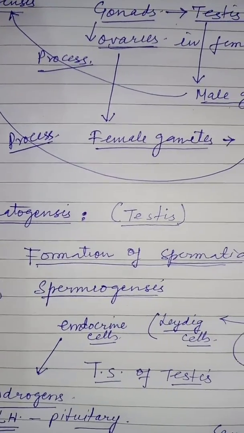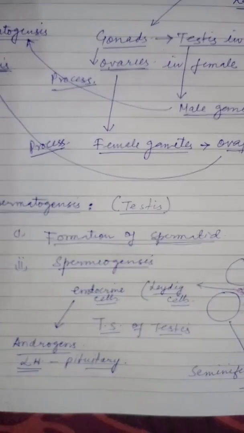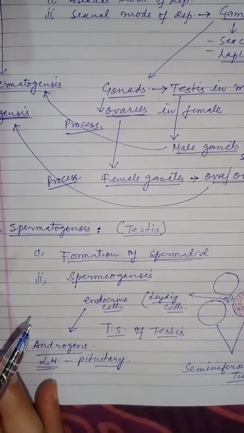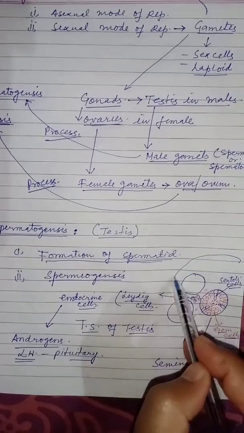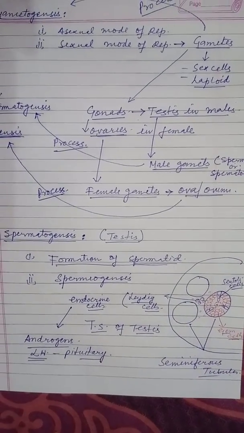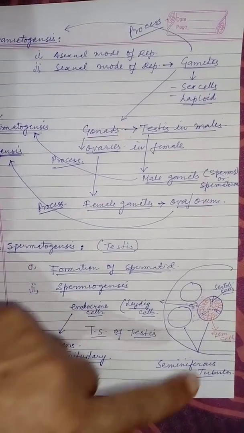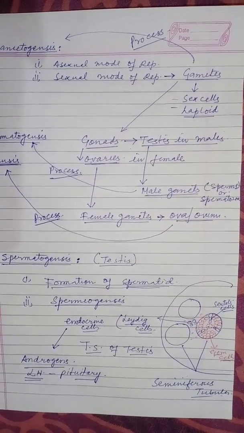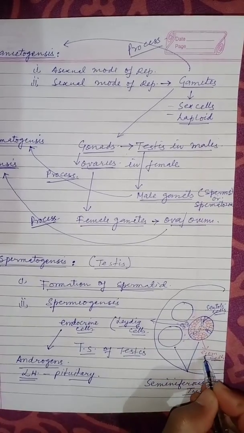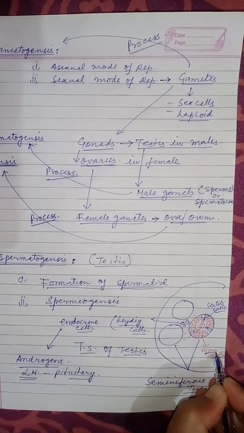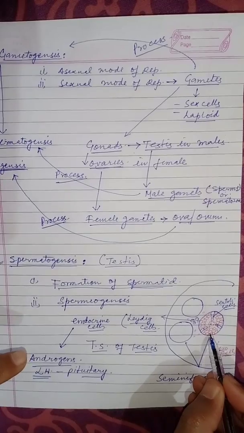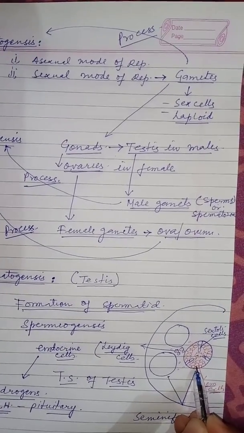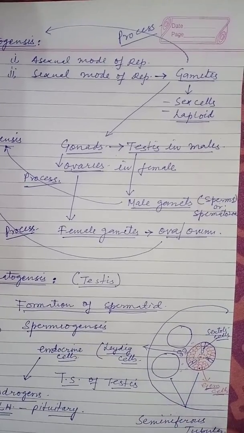Now, as I have described a little about the structure of spermatozoa and the TS of the testis, you might have got the idea by now that the sperms are formed in the seminiferous tubules which constitute the testis.